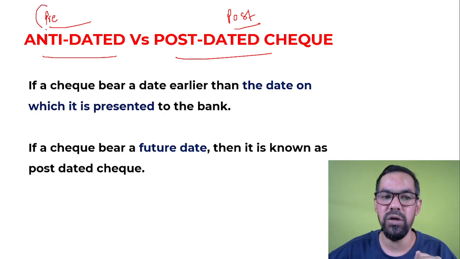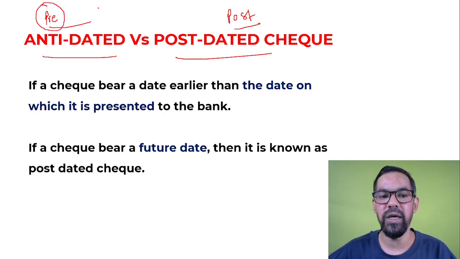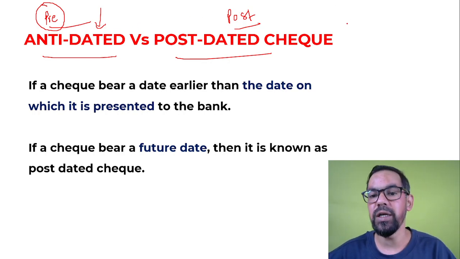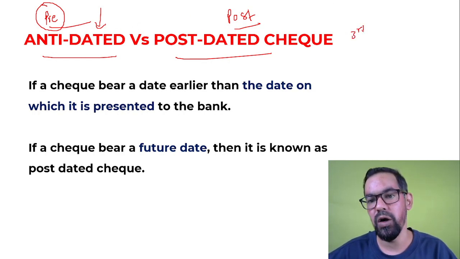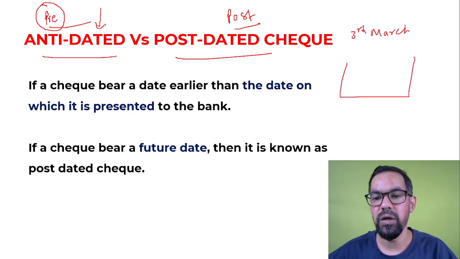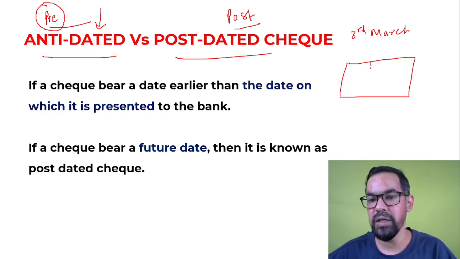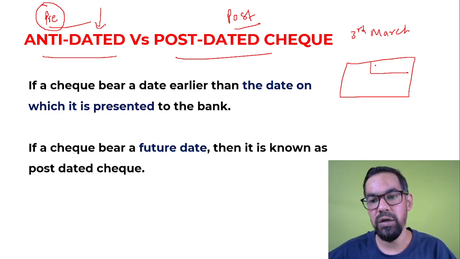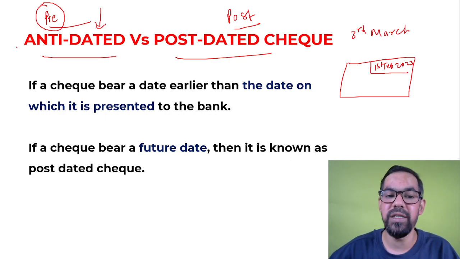Similarly, consider the date. Let's say today is 3rd of March. If you hold a check and the date on this check is 1st February 2023, this check will be considered prepaid.